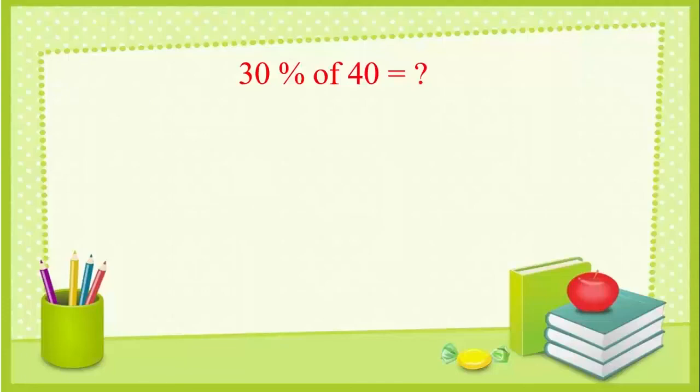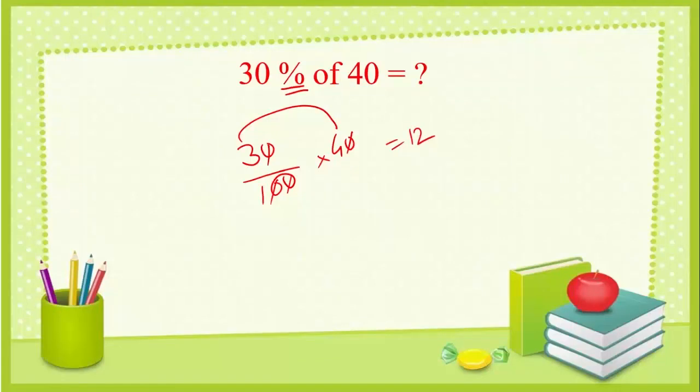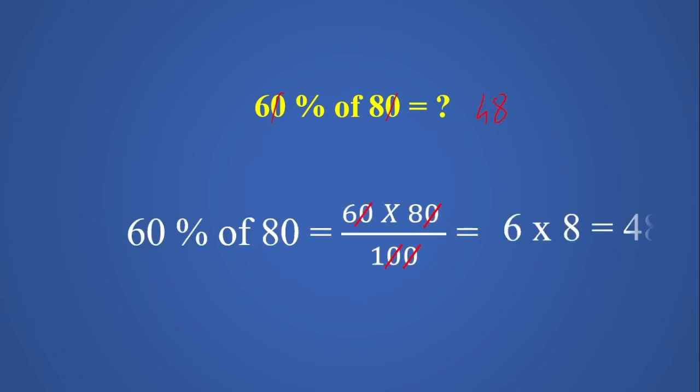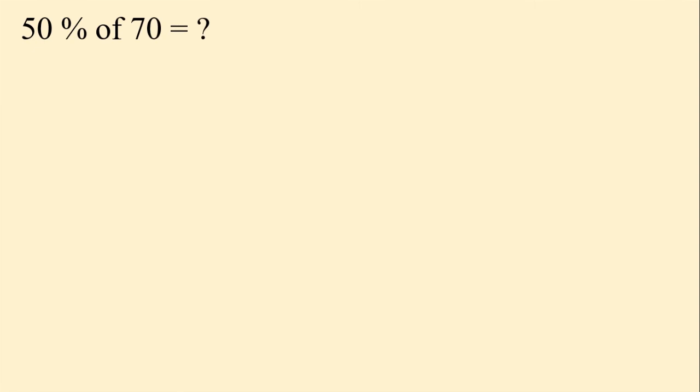30% of 40. Remember what is the meaning of percent? It is 1/100. So our calculation would be like this. Zero's gone, zero's gone. So simply 3 into 4, 12. Cut the 2 zeros. So it's 12. 60% of 80. Cut these 2 zeros. 6 8s are 48.